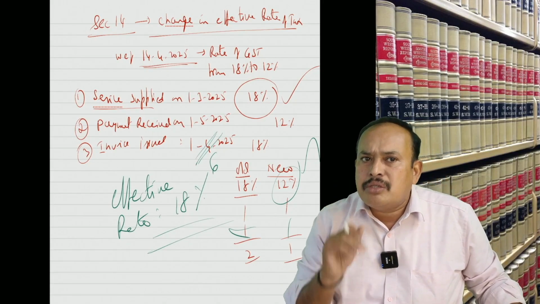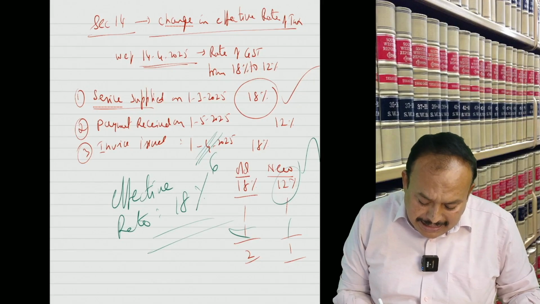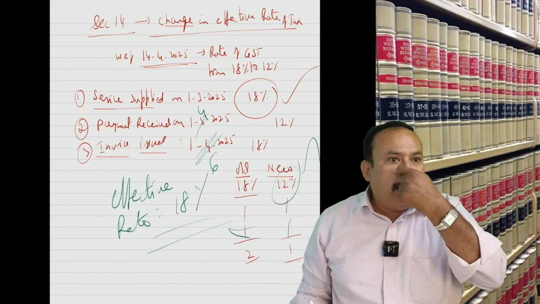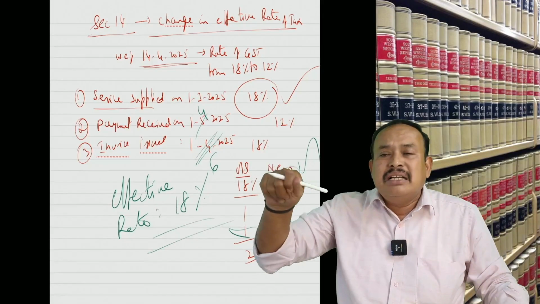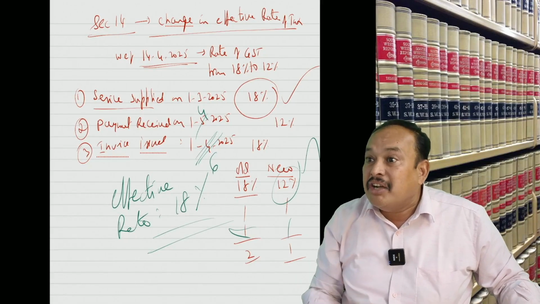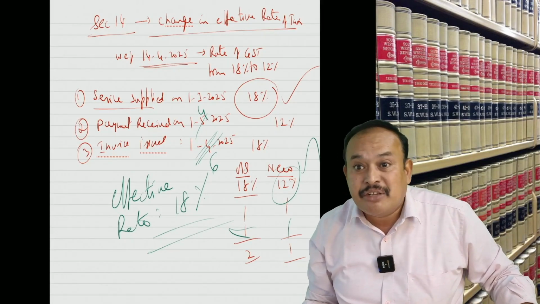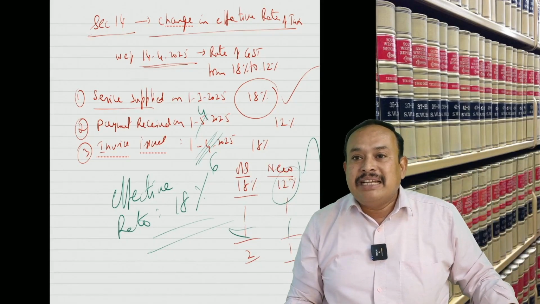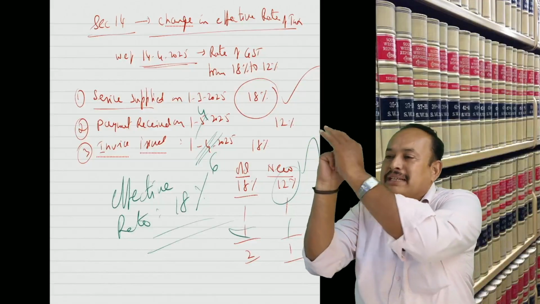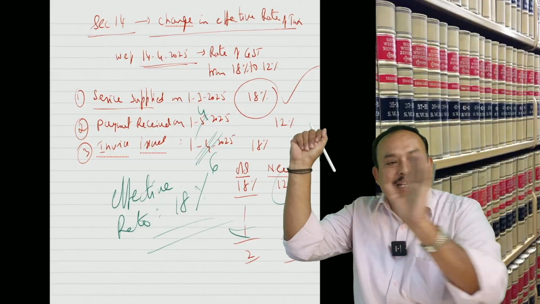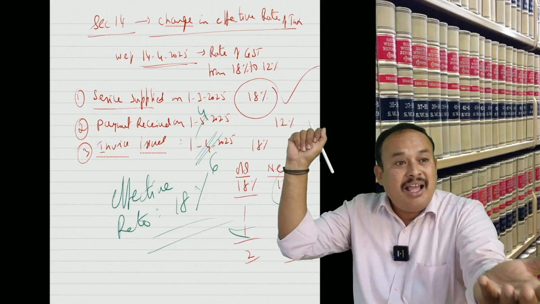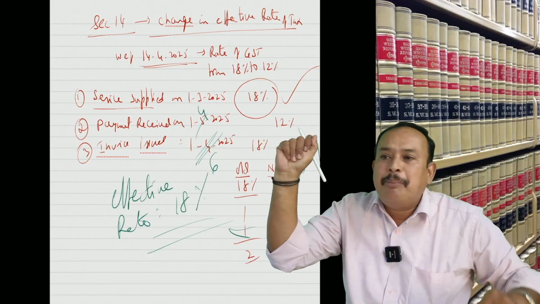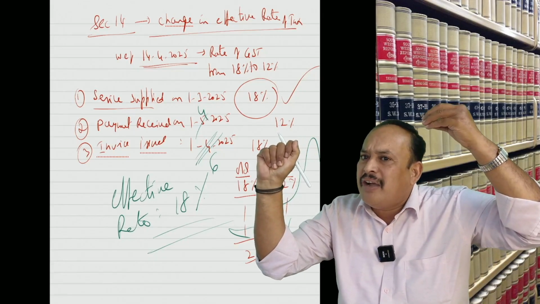Sir, here payment is 1st April. Oh, 1st April payment. That means invoice is not matching, and payment is matching with the date of completion of service. So the date of payment is the time of supply. We have to see whether the invoice matches or the payment matches. Payment matches, sir, invoice does not. Then time of supply equals date of payment.